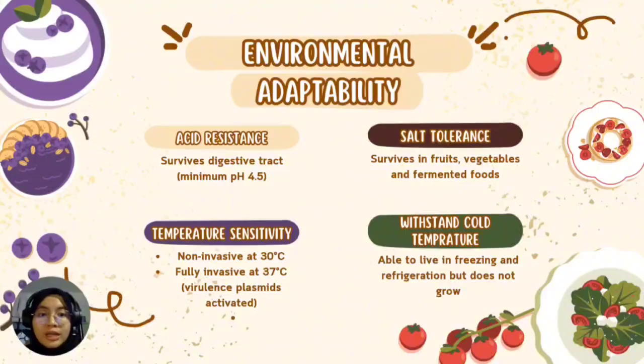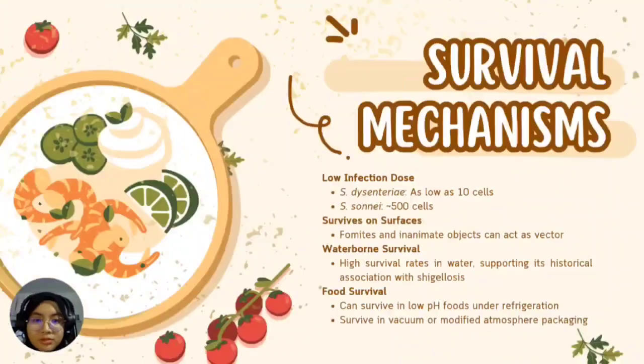It is also highly acid resistant, surviving through the digestive tract at a pH as low as 4.5, and it also tolerates salts and organic acids found in fruits, vegetables, and fermented food. While freezing and refrigeration prevent growth, Shigella can still survive under these conditions. So the survival mechanism of Shigella makes it a formidable pathogen.